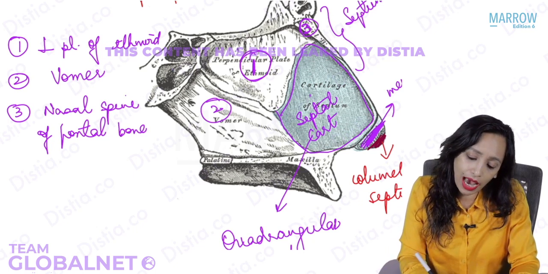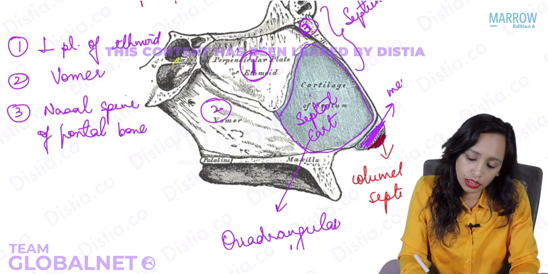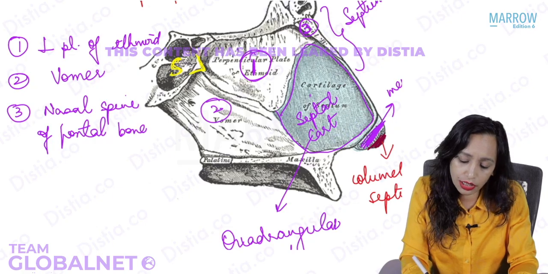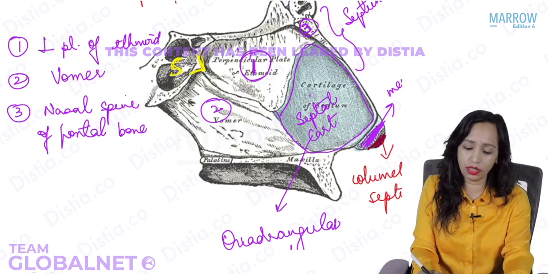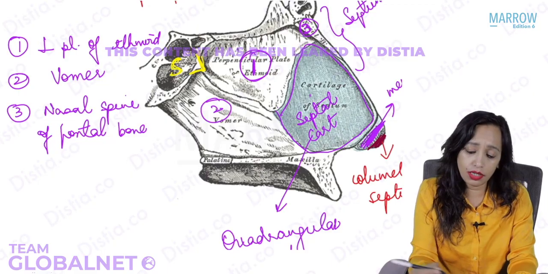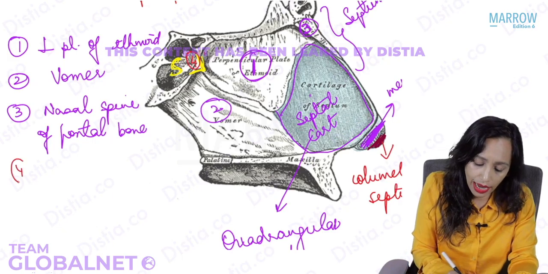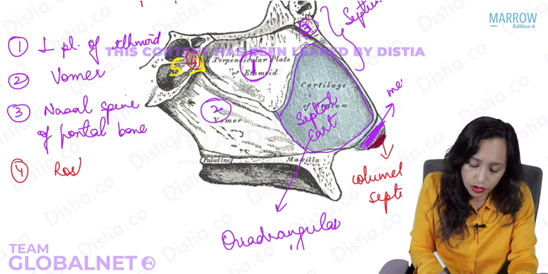Now posteriorly we have the sphenoid here. The sphenoid gives one small projection on the septum. A very small projection this is, but this is what we need to know. I will label it as 4, and this is what is known as the rostrum of the sphenoid.